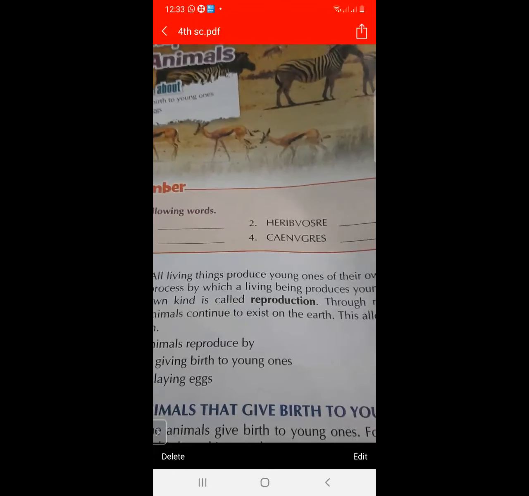Fourth is scavengers. This is scavengers.